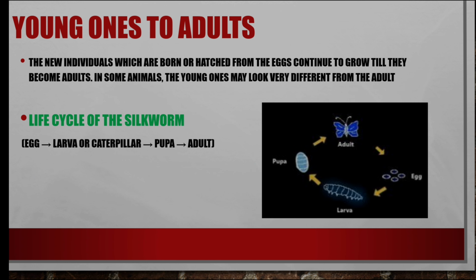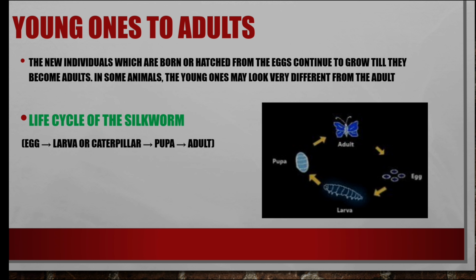Now to discuss from young ones to adults. We see in some cases there are drastic changes in their lifetime. The new individuals which are born or hatched from the egg continue to grow till they become adults. In some animals, the young ones may look very different from the adult. We see here the life cycle of the silkworm. Here you see the egg turn into larva, and then it turns into pupa, and then it becomes an adult butterfly.